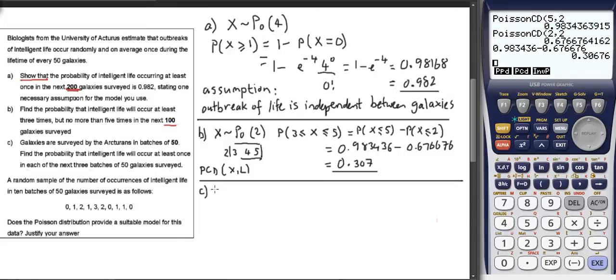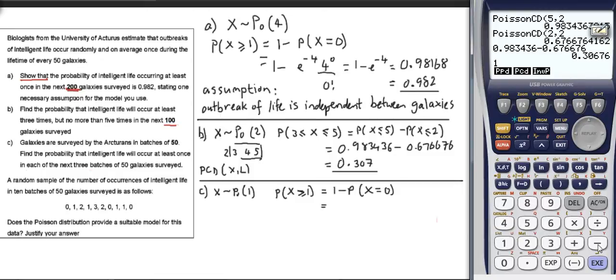So if I say that the number that I find is x, again Poisson distribution, parameter 1 this time, and I want the probability that x is greater than or equal to 1, which is 1 minus the probability that x equals 0, which I can get off the calculator again.